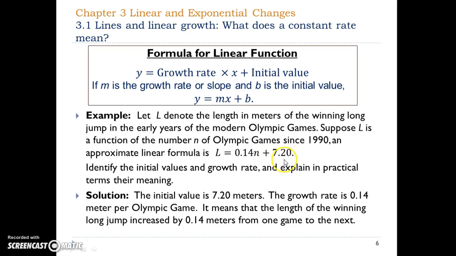Here the initial value is 7.2. This is our initial value. That means that for the first Olympics since 1900, this was the length in meters of the winning long jump. The slope is 0.14, and this is the constant increase in the length of the winning long jump. The length of a winning long jump increases by this amount from one Olympic Games to the next.